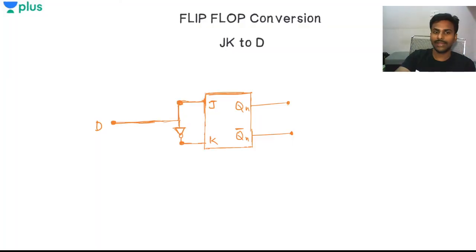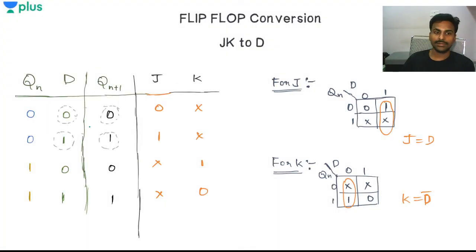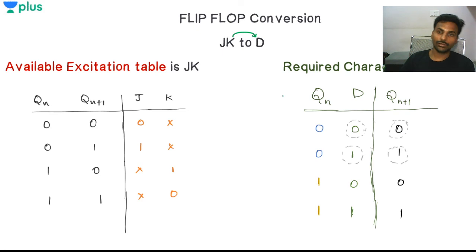So at the end you will get a circuit very similar to this, right? The J value will be nothing but the D data input, and K is basically the complement of the data. If D is 1, K will have 0, like that. And the next state, Qn plus 1, is nothing but the D value only. That is the important thing in the characteristic table of the D flip flop. Qn plus 1 is basically D. If it is 0, it will also be 0. If it is 1, it is also 1. It doesn't depend upon the memory.